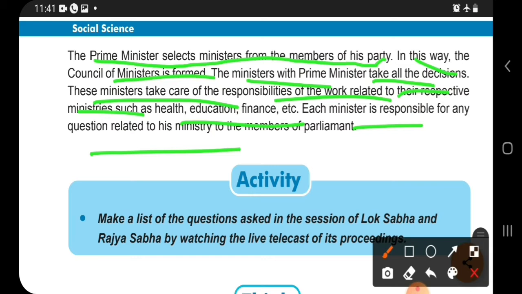For example, a few days ago we saw that our government changed many ministers. We now have a new minister for health and other ministries, so the prime minister can make such changes.